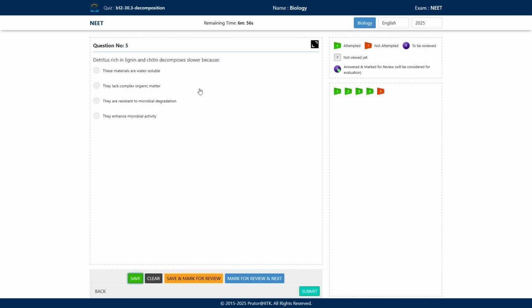Next one, detritus rich in lignin and chitin decomposes slower because: these materials are water soluble; they lack complex organic matter; they are resistant to microbial degradation; and last, they enhance microbial activity. What is the correct answer?